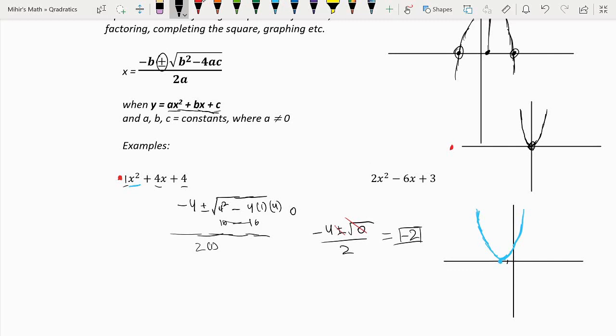And the other way you could have identified that it's only going to touch the x-axis once is if you factored this normally. So if we factor this normally, we remember our pattern. (x plus a) squared is equal to x squared plus 2ax plus a squared. And you may have realized this fits the pattern because if a is equal to 2, 2ax is equal to 2, and x is equal to